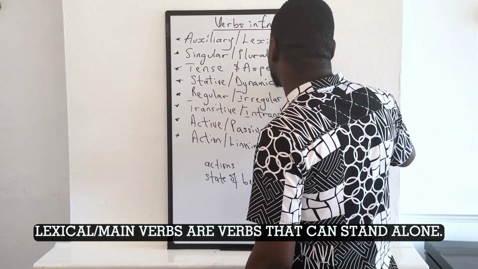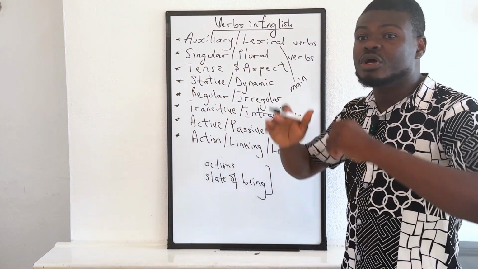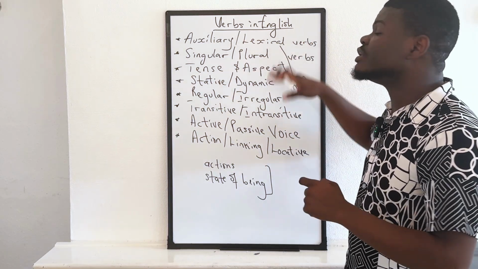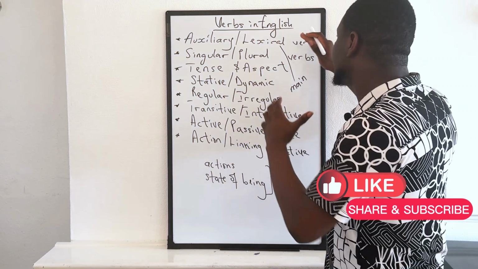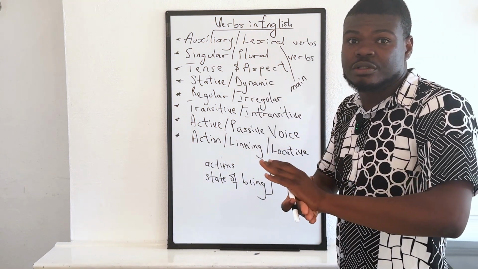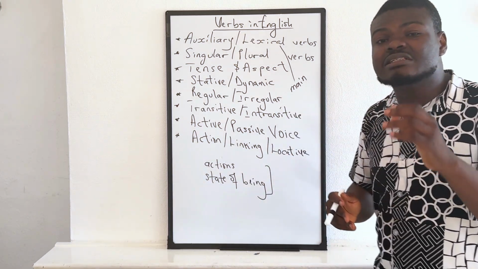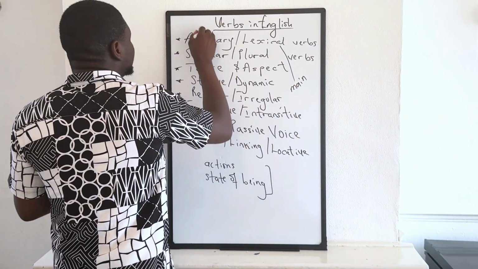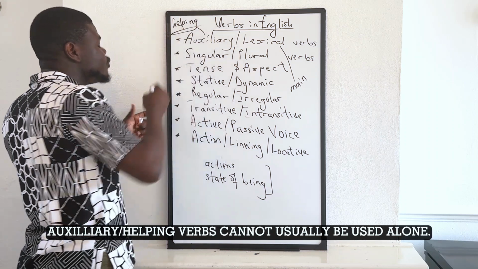Don't worry, this will be a little bit rough, but like I said, this is a lesson that will summarize the whole topic. For the individual lesson of each of these, you need to check for the videos that I will release. Auxiliary verbs. If lexical verbs are main verbs, verbs that can stand alone, auxiliary verbs, on the other hand, we call them helping verbs. And why do we call them helping verbs? Because they are verbs that cannot usually be used alone.